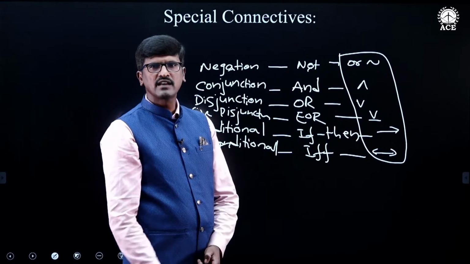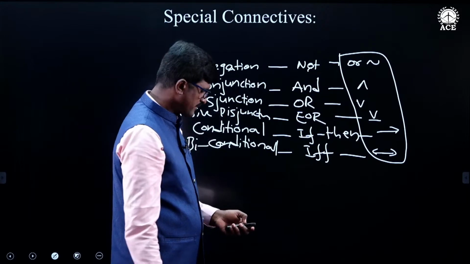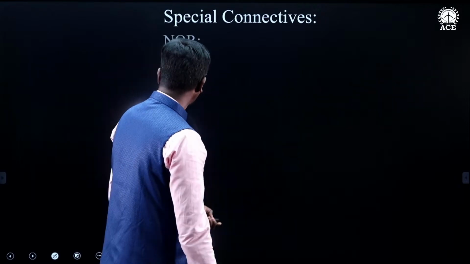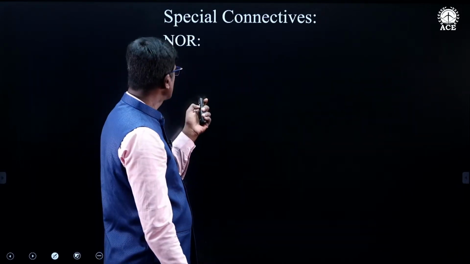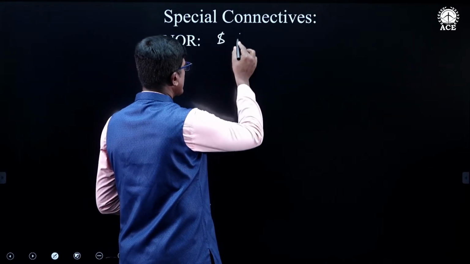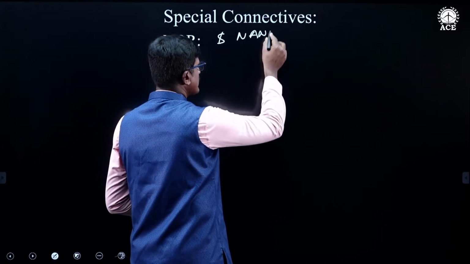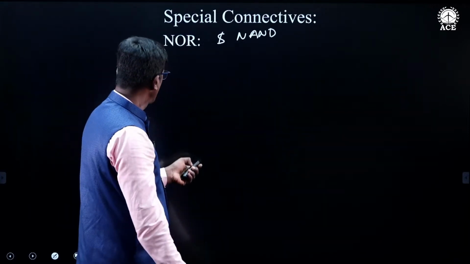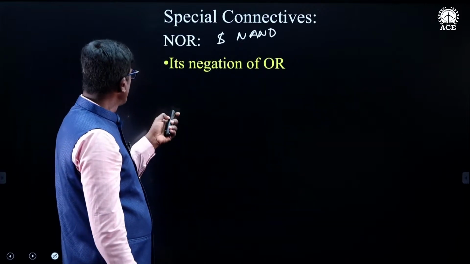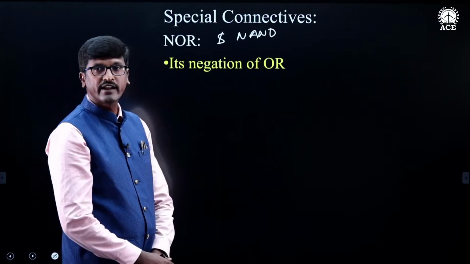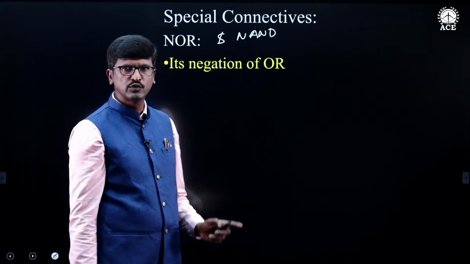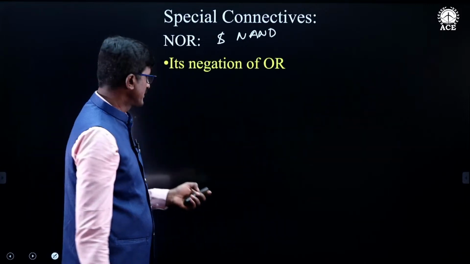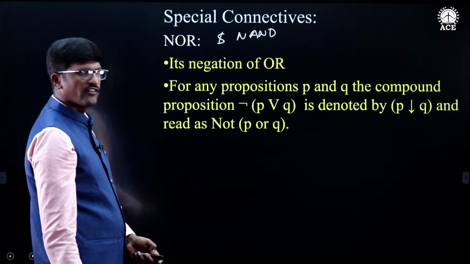In addition to these logical connectives, we have two more connectives, and they are special connectives. These special connectives are of two types. One is the NOR connective, and the second one is the NAND connective. First we discuss the NOR connective, and then the NAND connective. So first is the NOR connective. This NOR connective is the negation of the OR connective. As I explained the OR connective, if you take its negation, you will get the NOR connective.